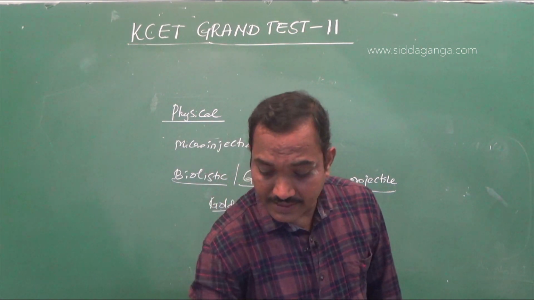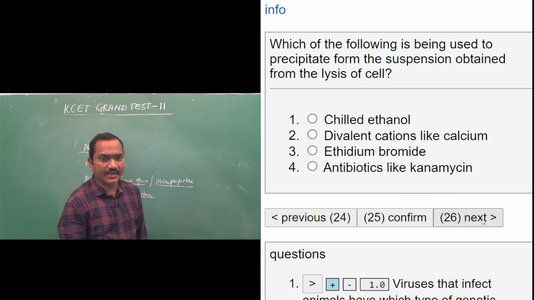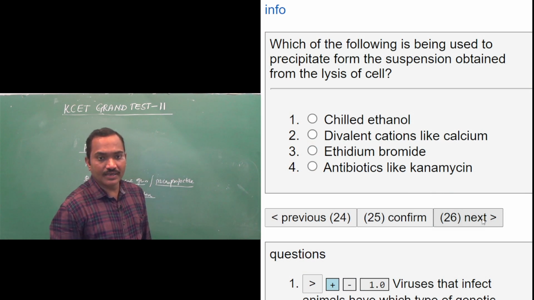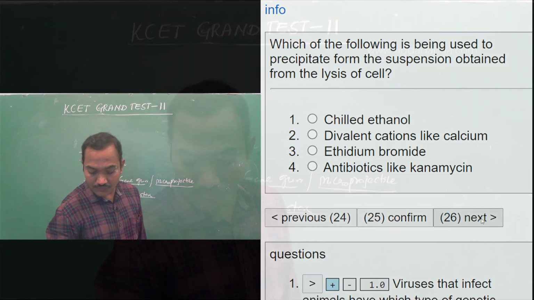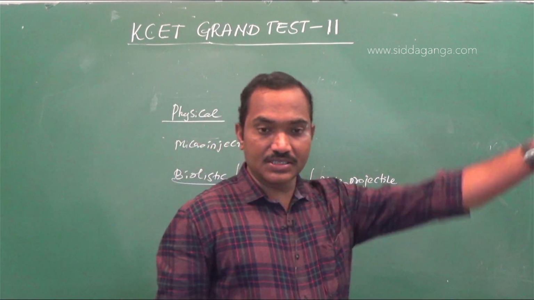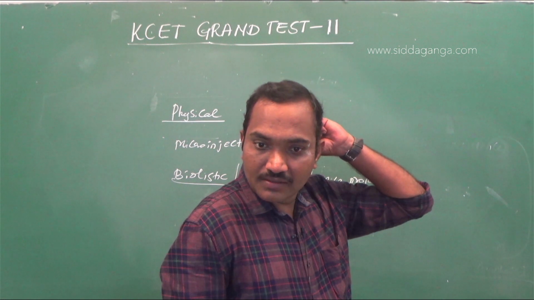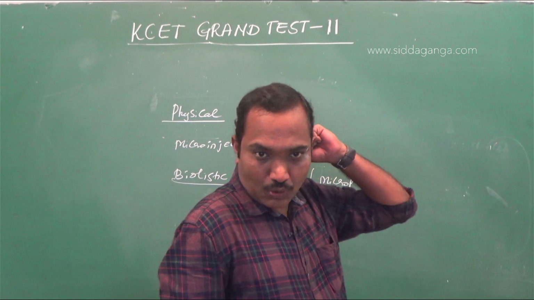Okay. Next question. Which of the following is being used to precipitate DNA from the suspension obtained from lysis of cells? So to precipitate DNA from the suspension, we use chilled ethanol. So in the options, you have chilled ethanol, that's the right answer. Divalent cations like calcium are used for inducing competency in the host cells. Ethidium bromide is a dye which is used to visualize the DNA. Then antibiotics like kanamycin. Antibiotics are not used in this process.